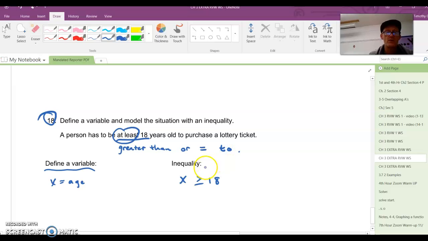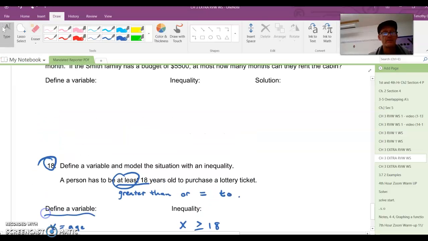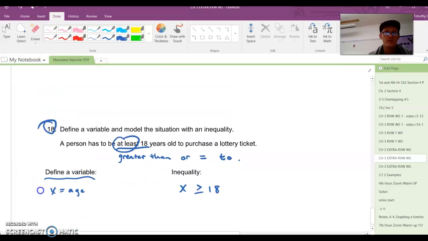All right, so to define the variable as X, the X greater than or equal to 18 is the inequality. All right. This is on the extra review.